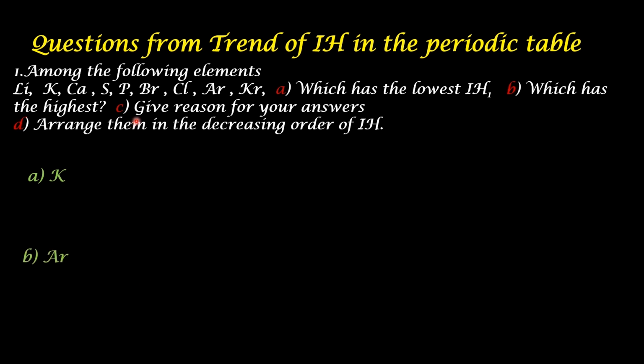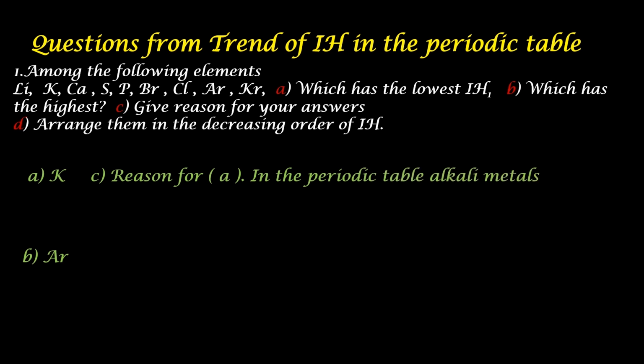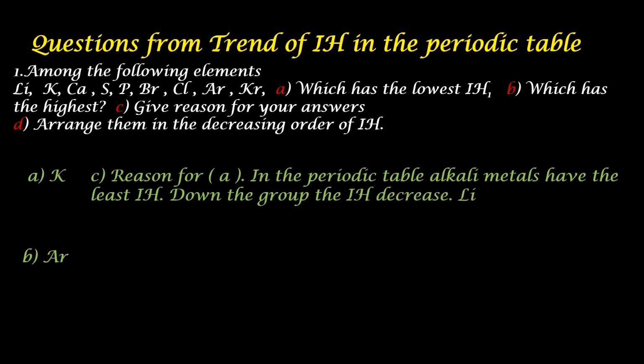Section C, give reason for your answer. That is why you have chosen potassium as the answer for A and argon for B. Reason for A. In the periodic table, alkali metals have the least ionization enthalpy. Down the group, the ionization enthalpy decreases. In the given list, only lithium and potassium are alkali metals.